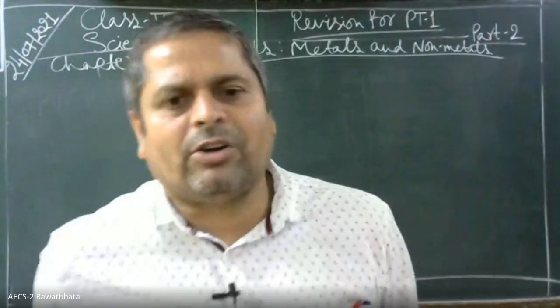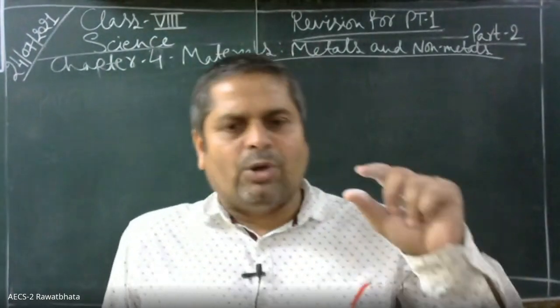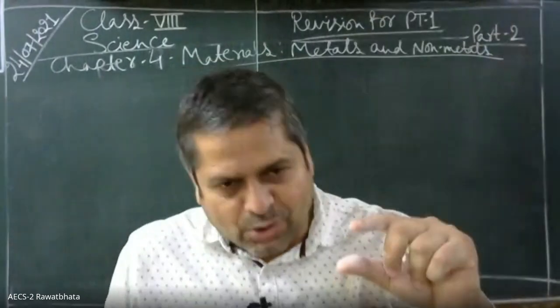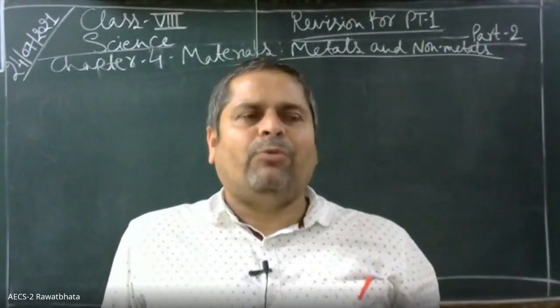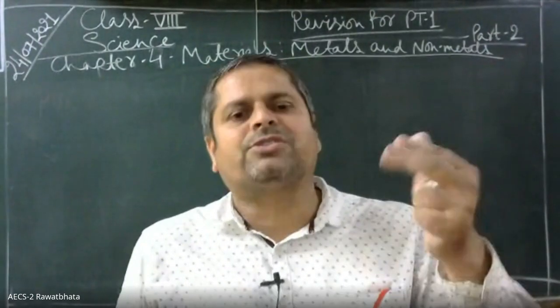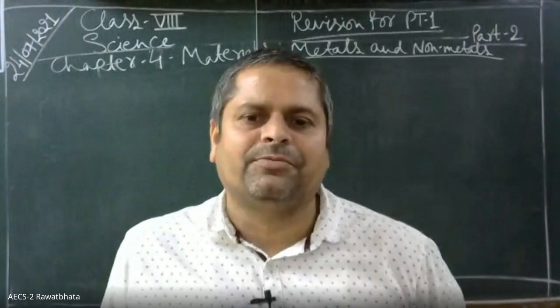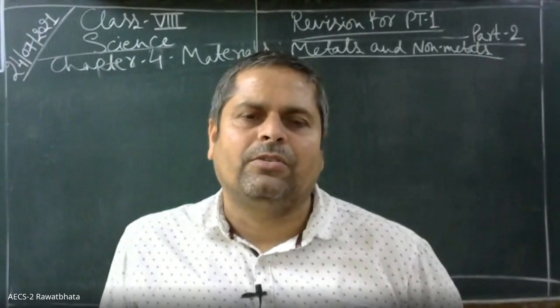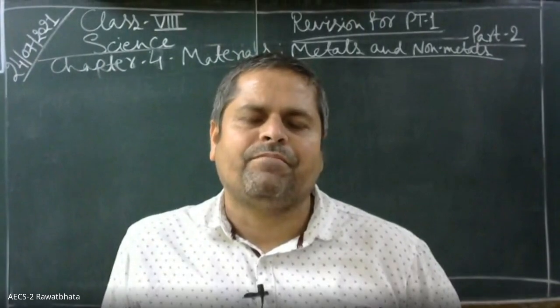Mercury is a good conductor of heat. You can see that when mercury is used in a thermometer and the temperature rises, it also flows. This shows that it is a good conductor. Okay, Kushag. Understood?